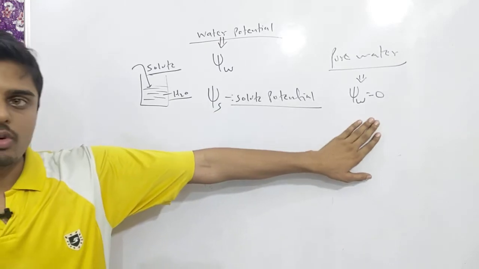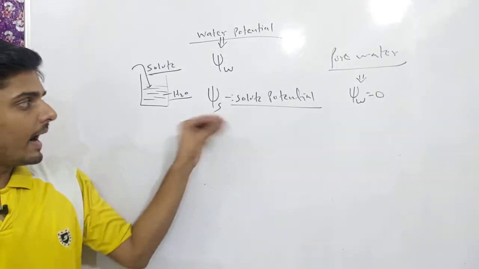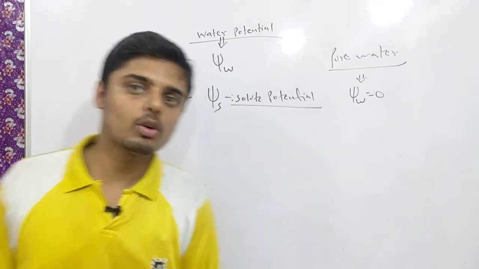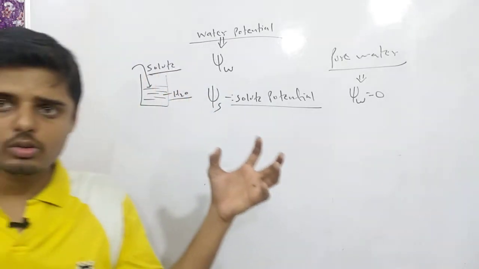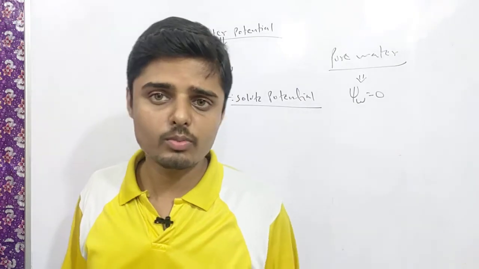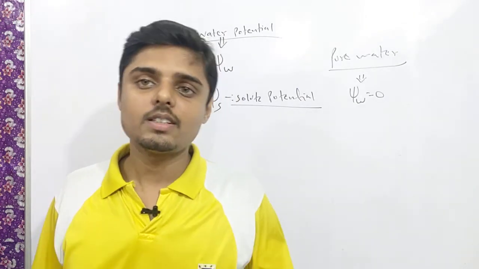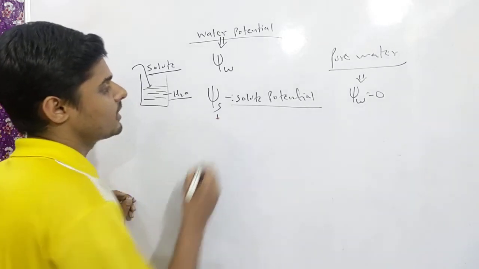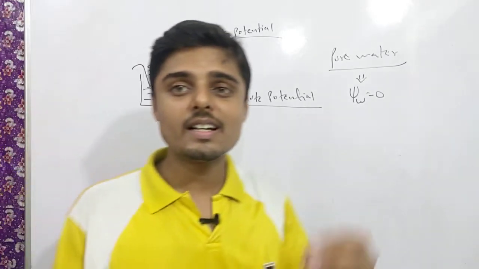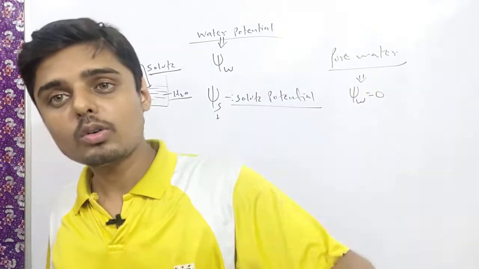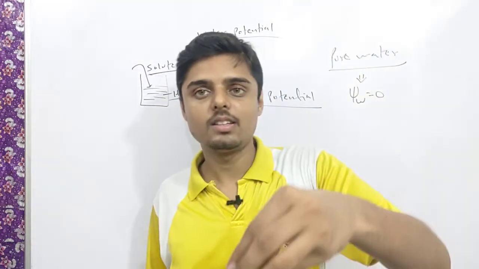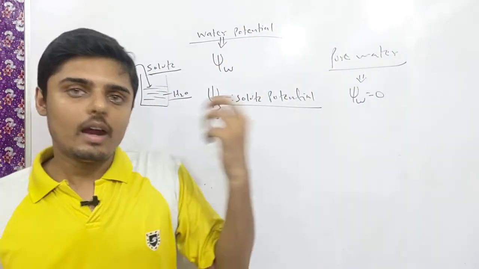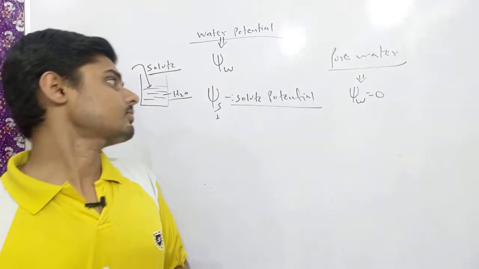This is 0 for pure water, and if we add solute, it will decrease the potential, because the solute surrounds the water molecules, due to which they will not perform free motion and their energy will decrease. So by adding solute, water potential gets decreased, and the more solute we add, the more negative the solute potential, and equally the water potential, will be.